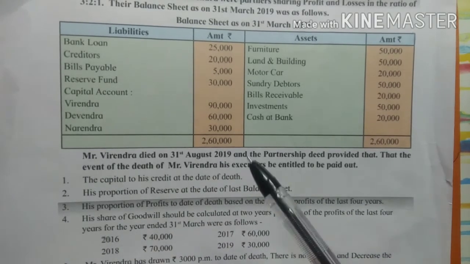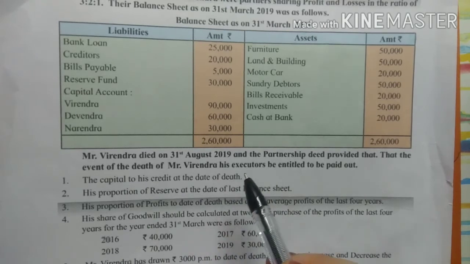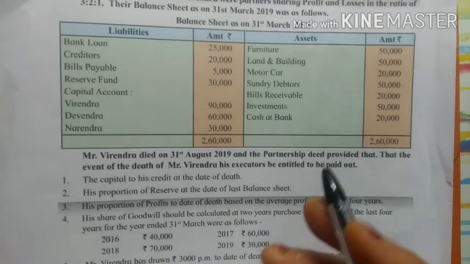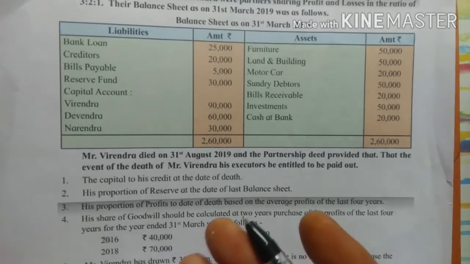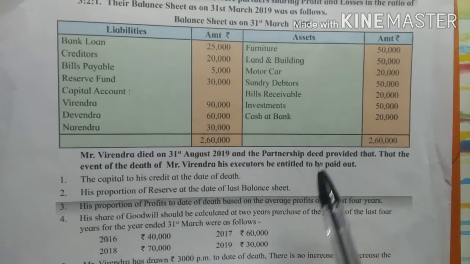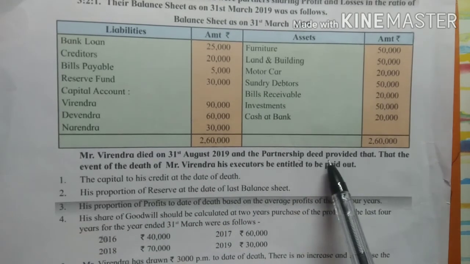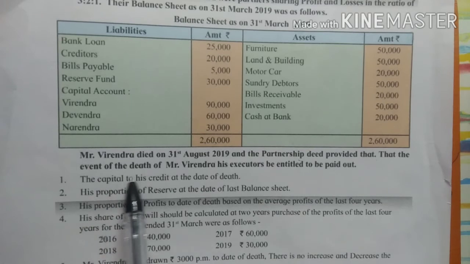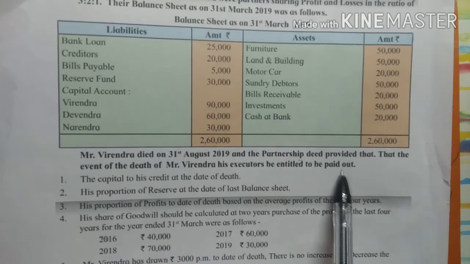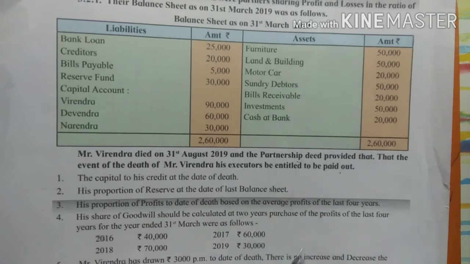See, in death, this is the thing that you have to calculate: the months for which the partner has worked in the firm. Now death can happen at any time, in 5 months, 3 months, or 1 month, so whatever date is given, accordingly you will have to calculate those months. So here we will be doing the calculation related to Virendra for 5 months, and the partnership deed provided that in the event of death of Mr. Virendra, his executors be entitled to be paid out. So whatever will be the balance in Virendra's capital account, we will transfer it to Virendra's executors account, right?